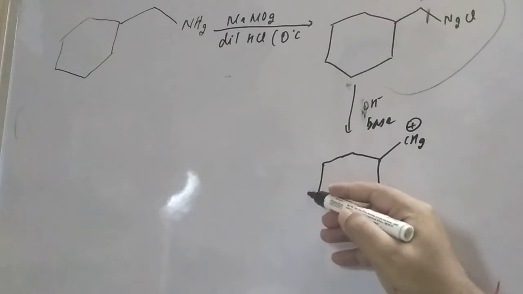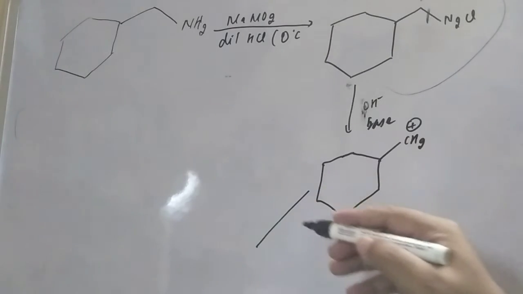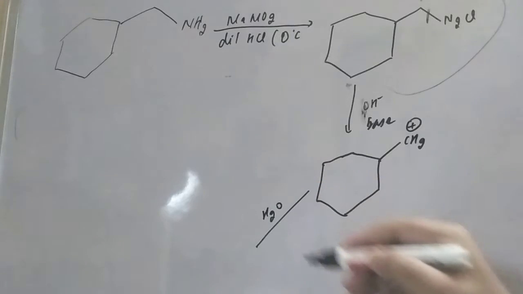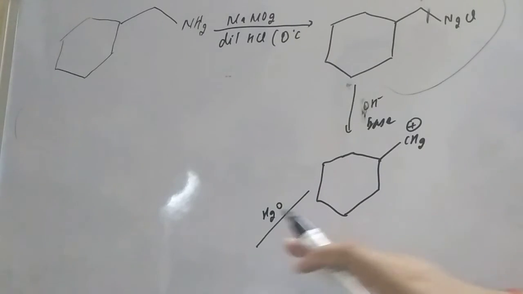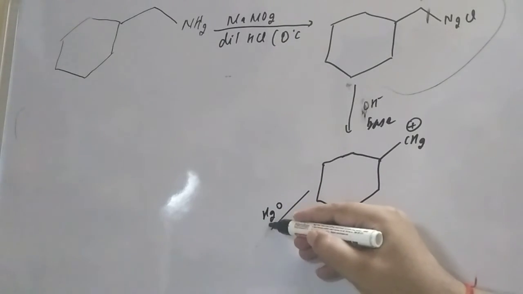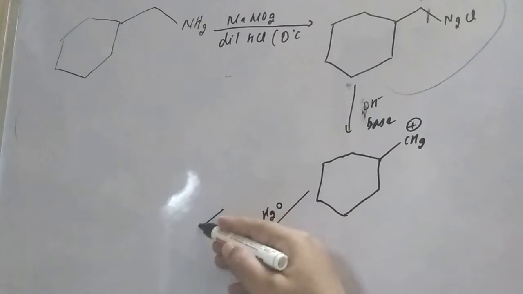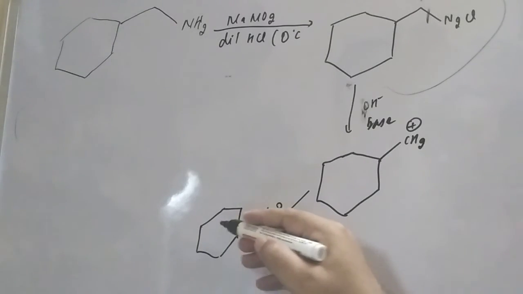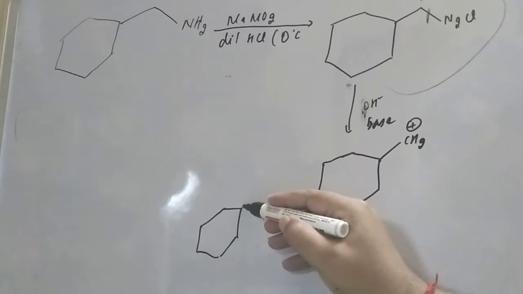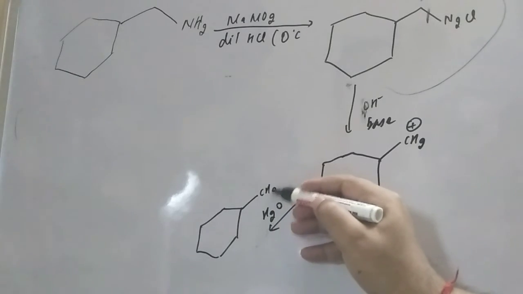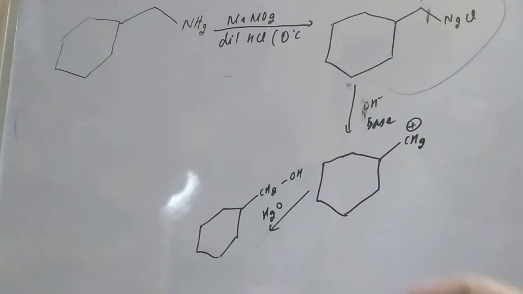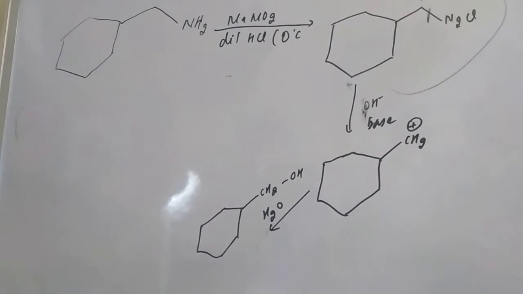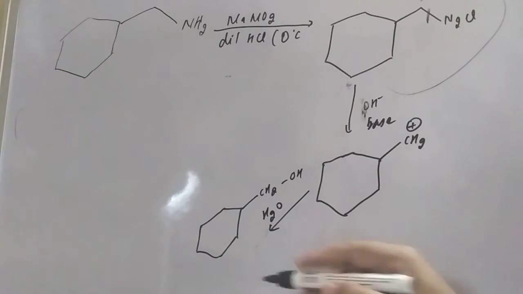Now when you are treating with water, because dilute is there, what possibilities of compounds will form? One possibility is this. Actually it will give a number of compounds, not a single compound. So here is the alcohol. This is one product.